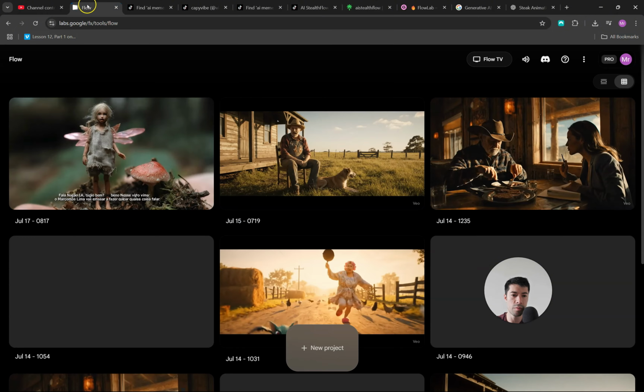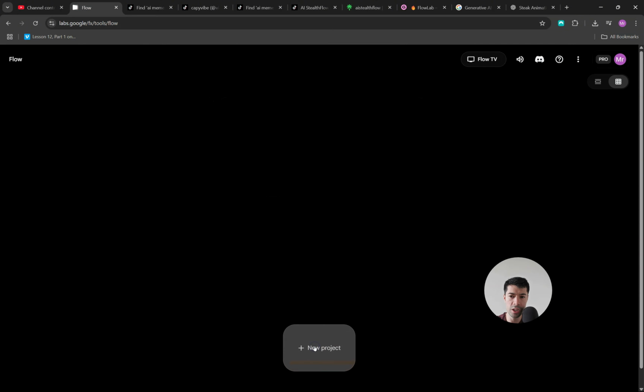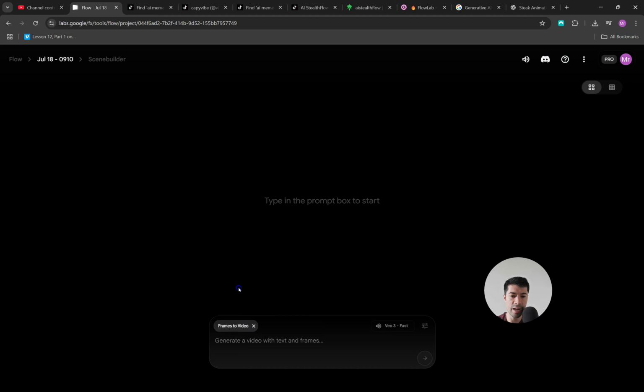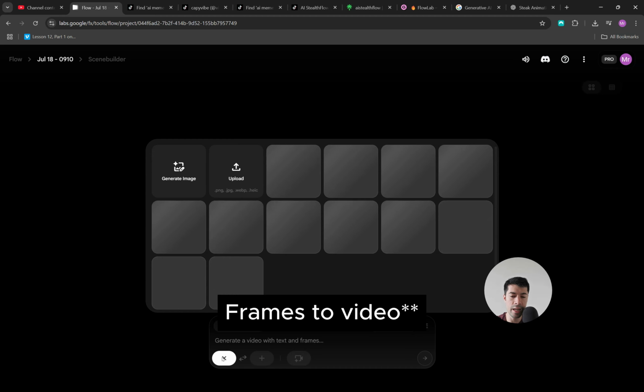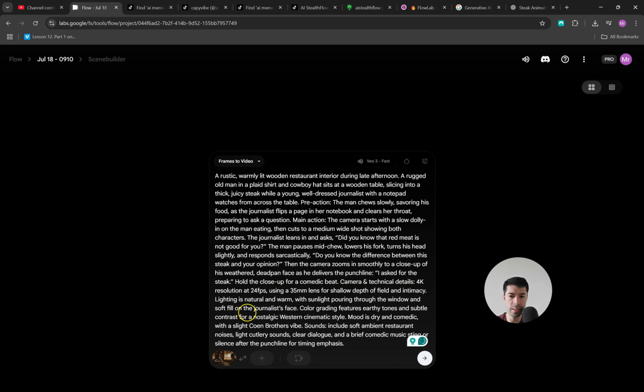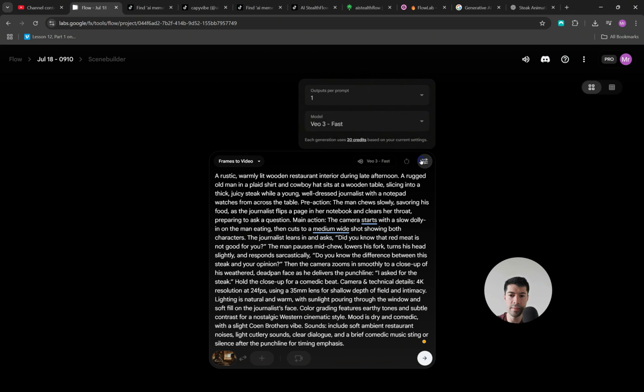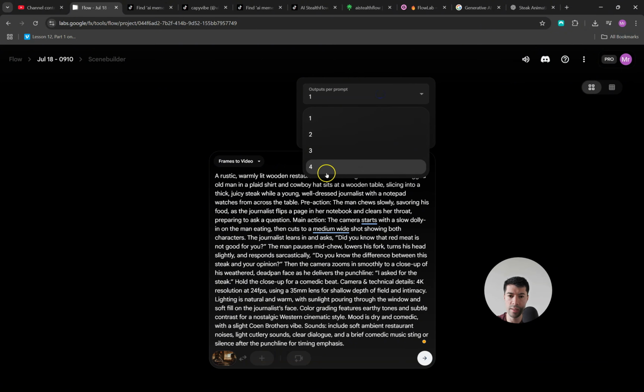Then you come back to Flow. You come here to new project, then you specify frames to image, select the image you want, you copy your prompt here, and you just make sure that you select the right model. In my case, I'm using VEO 3 Fast. Then you can see that every generation costs 20 credits, and in this case, I am creating only one video. You can choose up to 4 videos at once.